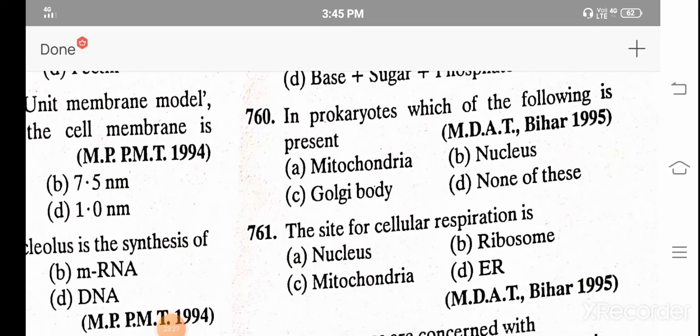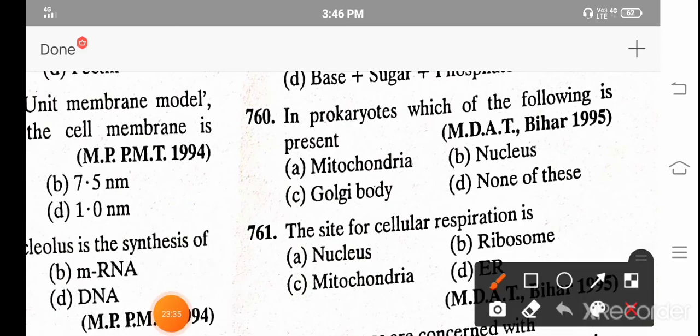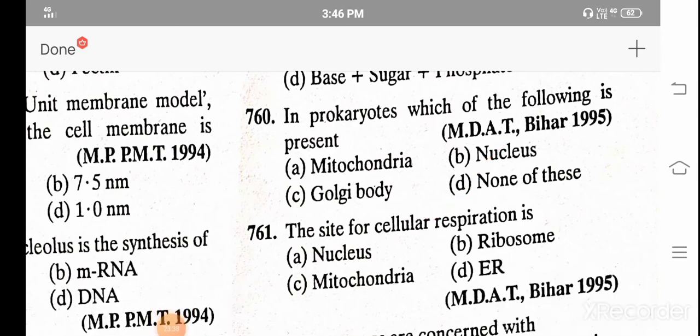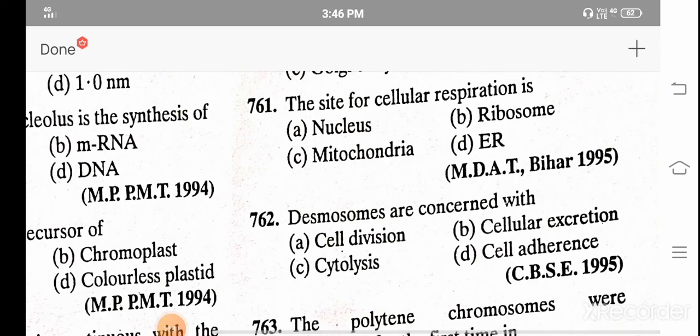In prokaryotes, which of the following is present? A. Mitochondria, B. Nucleus, C. Golgi body, D. None of these. And the correct answer is D. The site of cellular respiration is A. Nucleus, B. Ribosomes, C. Mitochondria, D. Endoplasmic reticulum. And the correct answer is C. Mitochondria.